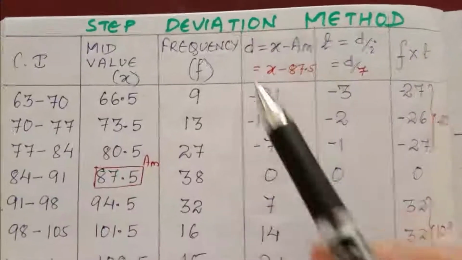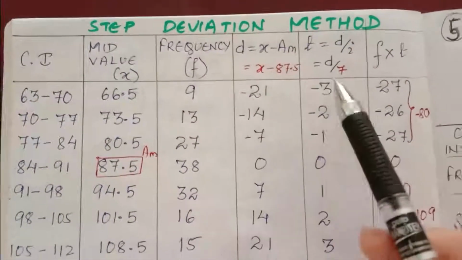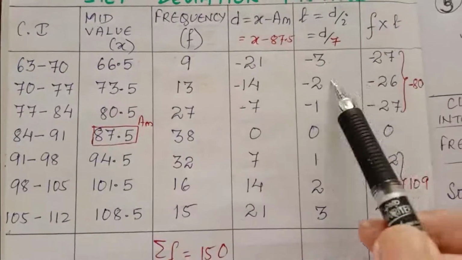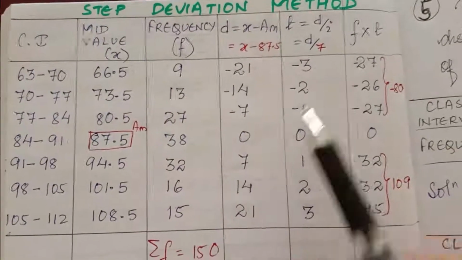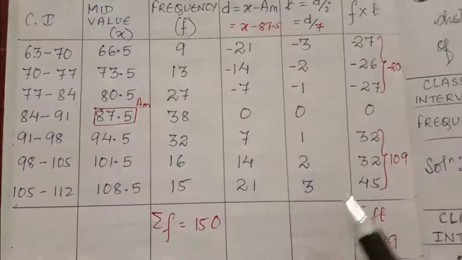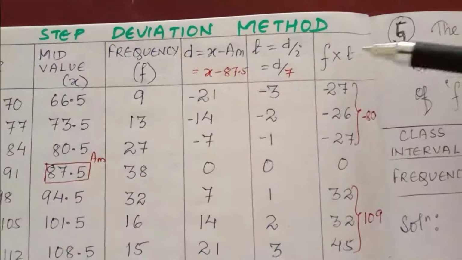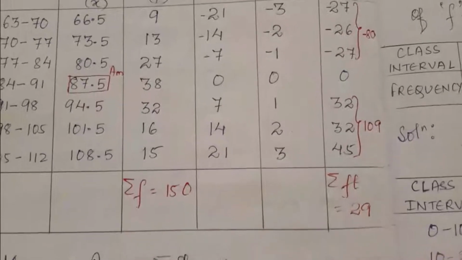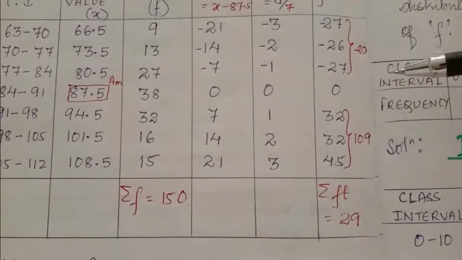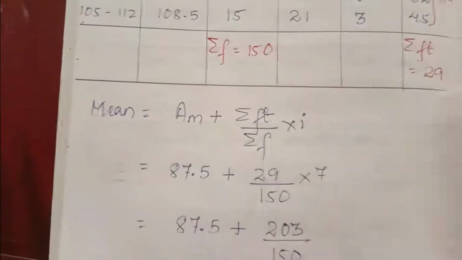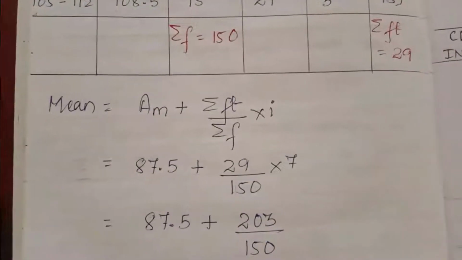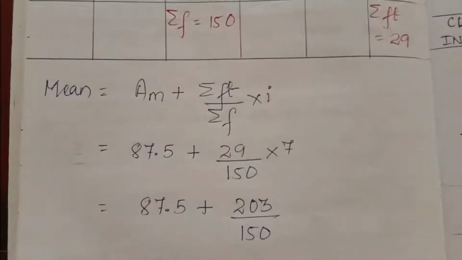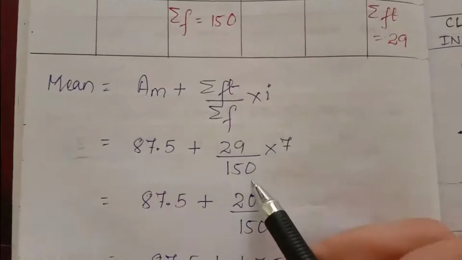Then divided by 7. 21 divided by 7 is minus 3, 14 divided by 7 is minus 2, 7 divided by 7 is minus 1, then 0, 1, 2 and here 3. So you have to find F into T. Then you have to add negative values and positive values, then subtract them, you will get 29. Now you have to find summation F also. The formula is AM plus summation FT by summation F into I. So here just put the value, then multiply this, divided by 150.